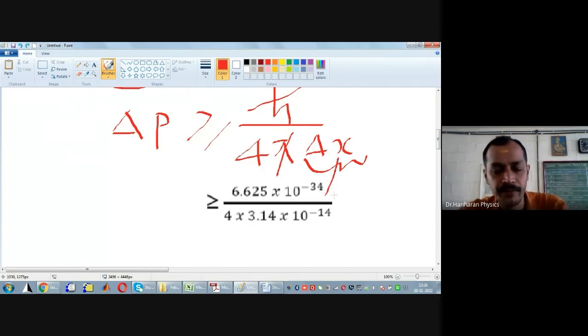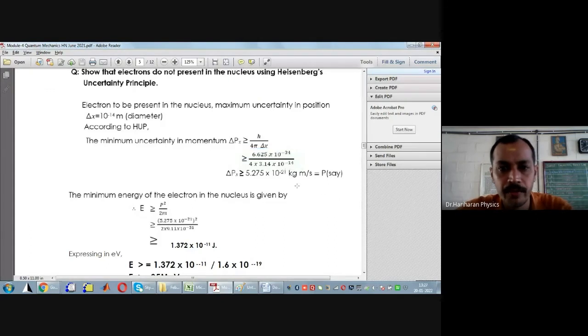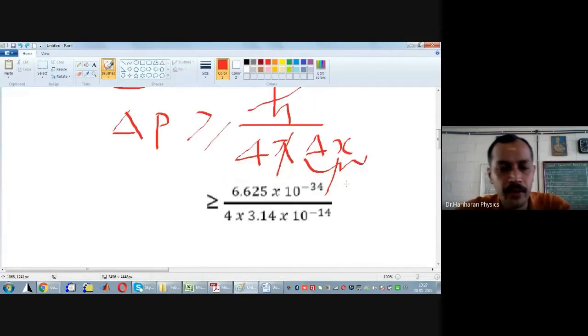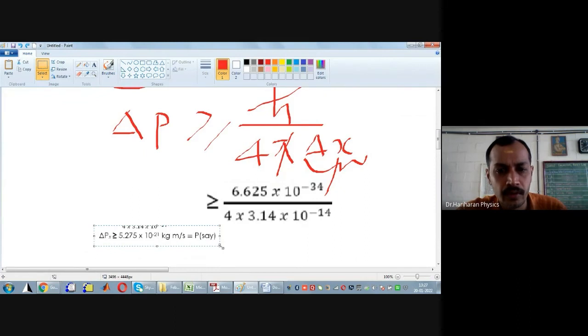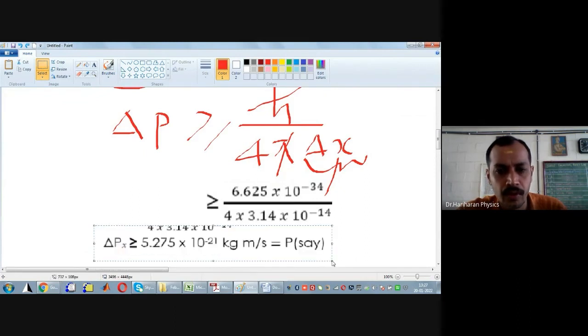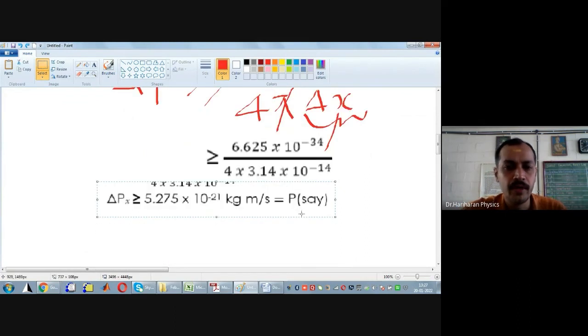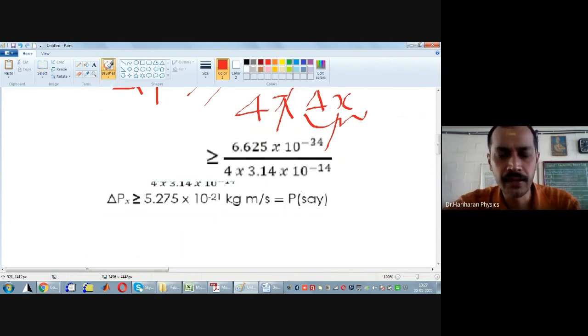And if we simplify this, what will this value come out to be? This value will come out to be very close to 5.275 into 10 power minus 21 kg meter per second. And we say that this delta P is equal to P. What is this P?